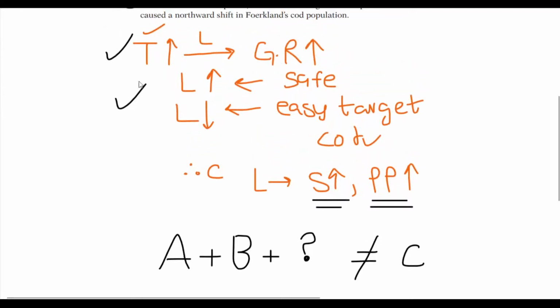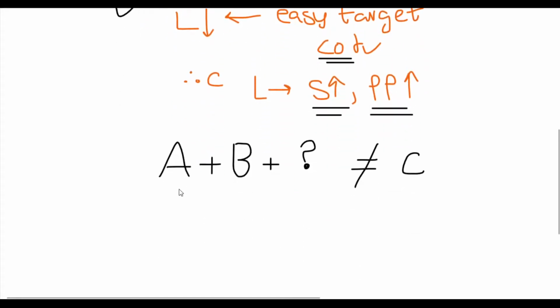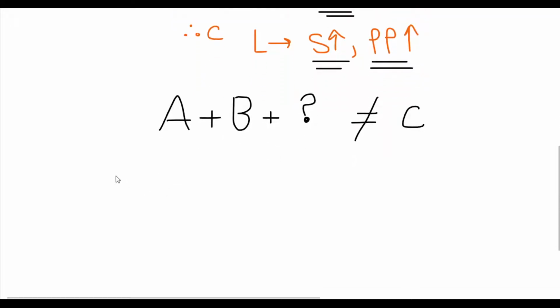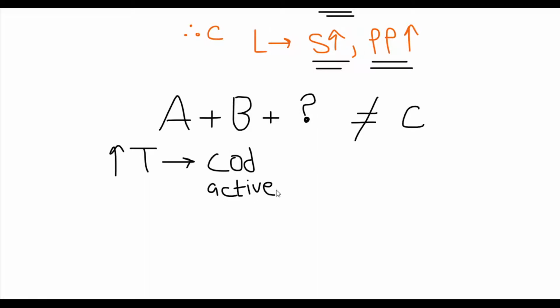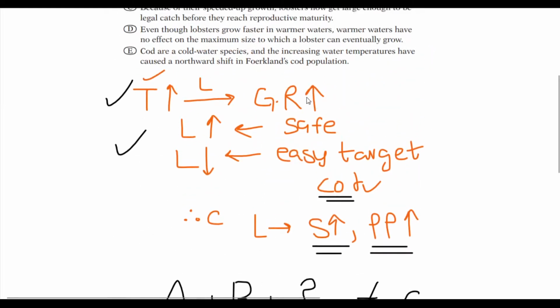So I can use one of these premises to make an argument in favor of the codfish. I can say that even though this high temperature favors lobsters, the codfish become more active. And because of that, even though the lobsters' growth rate is much faster, it's not fast enough, because the cod are more active and can quickly target lobsters when they are small in size.